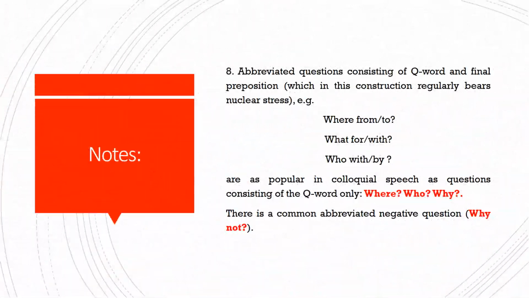Number 8, abbreviated questions consisting of a question word and final preposition, which in this construction regularly bears nuclear stress, are popular in colloquial speech. For example, where from or where to, what for, what with, who with, or who by. So you see, these are abbreviated questions. They are missing some elements in their structure. These questions only have in their structure the WH word and the preposition that comes at the end of the question.